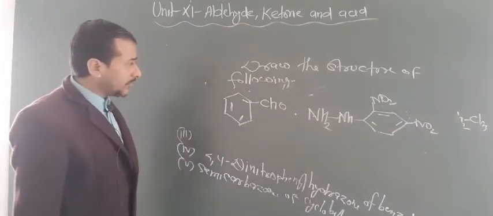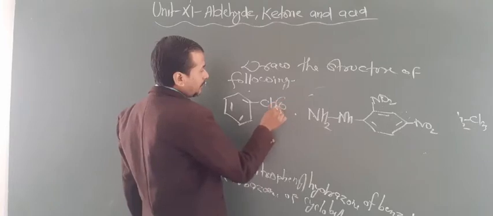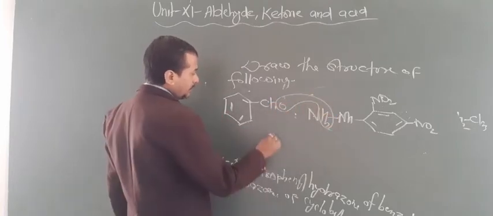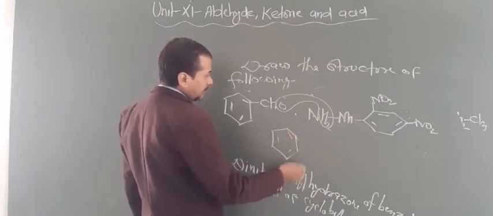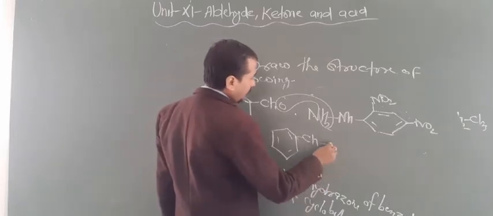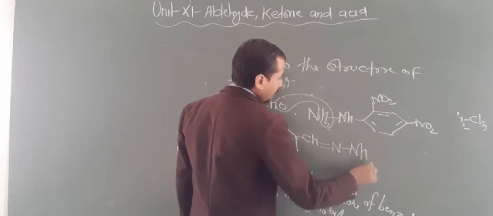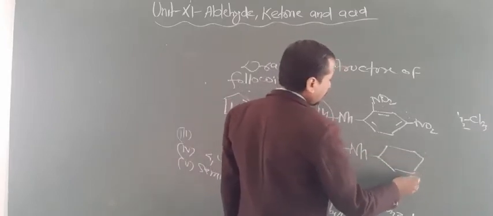Here I also told you that you have to remove the H from this nitrogen. So again O and 2H are removed and you have to attach with a double bond. So now the structure will be like this. So this is 2,4-dinitrophenylhydrazone of benzaldehyde. Are you getting this point? So in this way you can draw the structure of this compound.